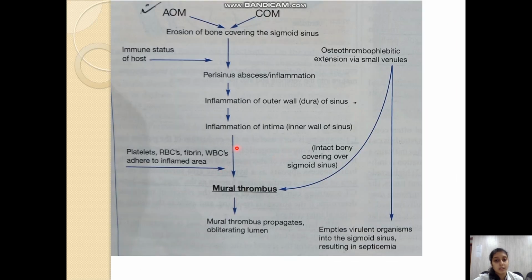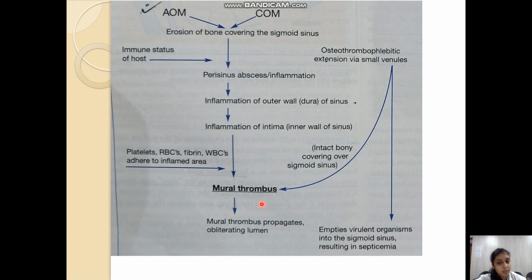So once inflammation of the intima, or inner wall of the sinus, occurs, it will reach the lumen of the sinus and form a mural thrombus. This mural thrombus is formed by platelets, RBCs, fibrin, WBCs, all the blood components which are passing through the sinus, which stick or adhere to this inflamed area. Mural means the wall of the sinus, that is the thrombus is forming in the inflamed wall of the sinus.